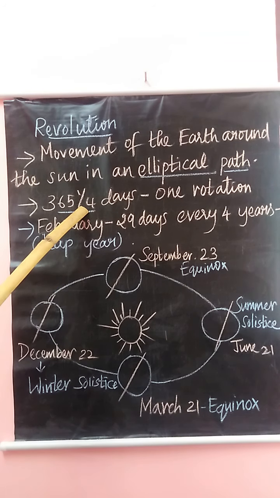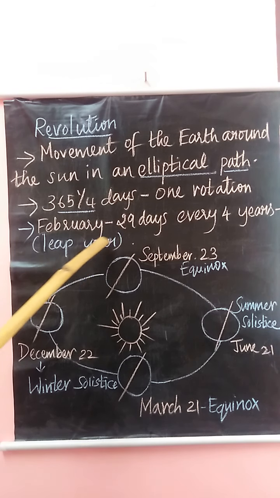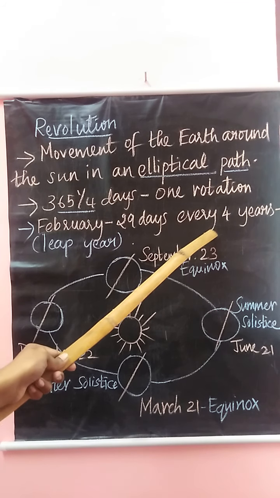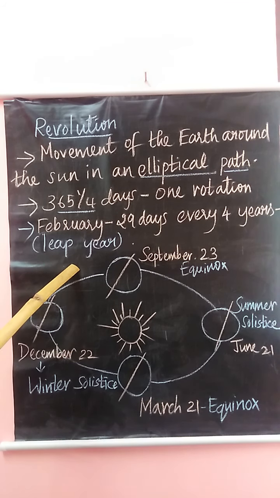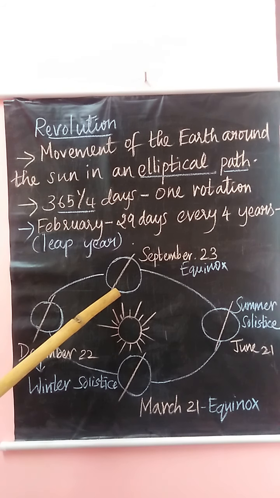So this quarter day is adjusted with the 29 days which comes in the month of February in every 4 years, which we call a leap year. See, our earth is divided into the northern hemisphere and the southern hemisphere. The northern hemisphere is inclined towards the sun for 6 months, from 21st March to 23rd September.